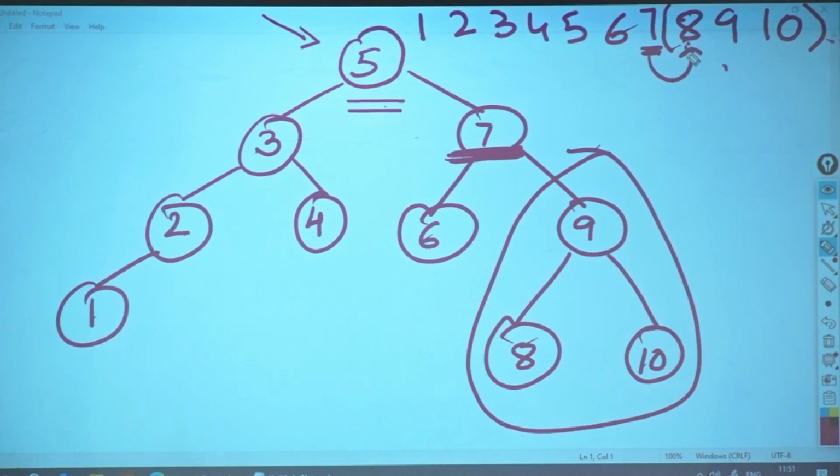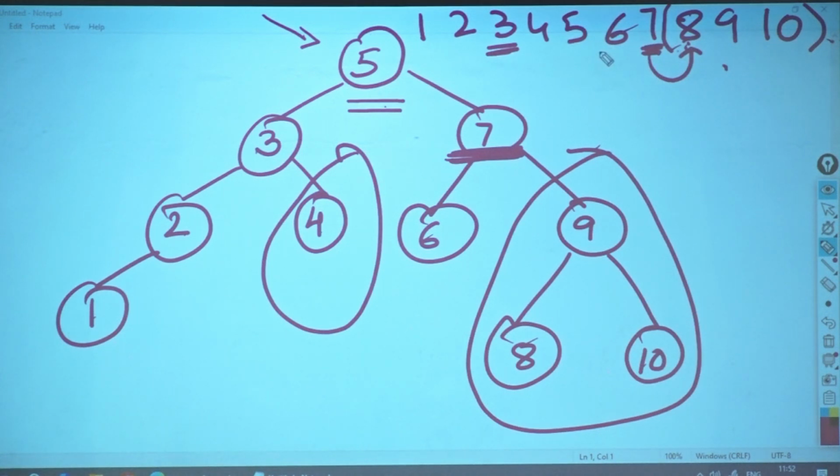Now are you getting it? Okay. So if you give me a number, I want to find the smallest number in that subtree. In that subtree or right subtree? Right subtree. Okay. So now let's take the number as 3. So what do I need to do? I need to go to the right subtree of 3. Who is there in the right subtree? Only 4 is there. So what answer will I get? 4 only, because that is the minimum. That particular subtree has got only one node, that's why it's the minimum.